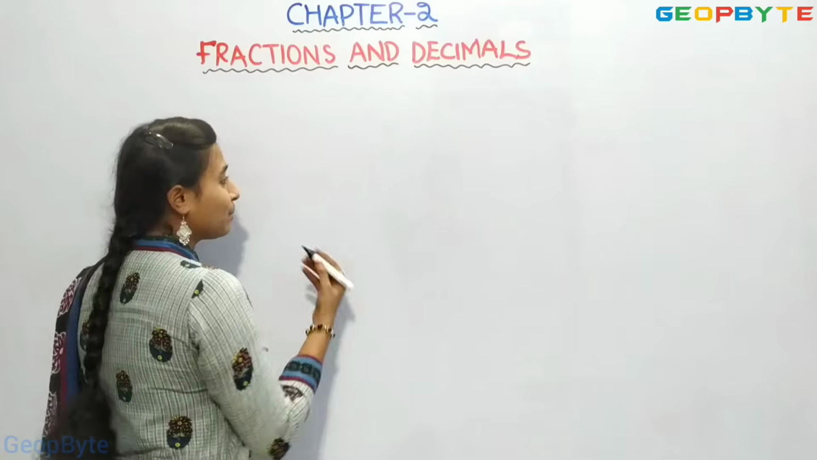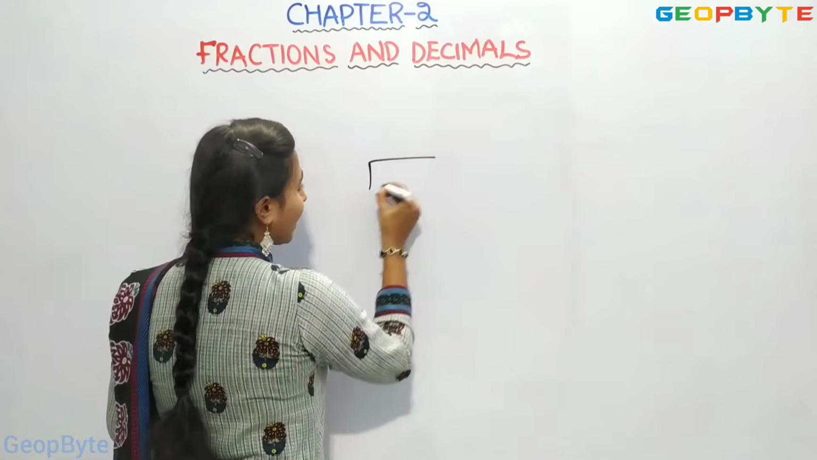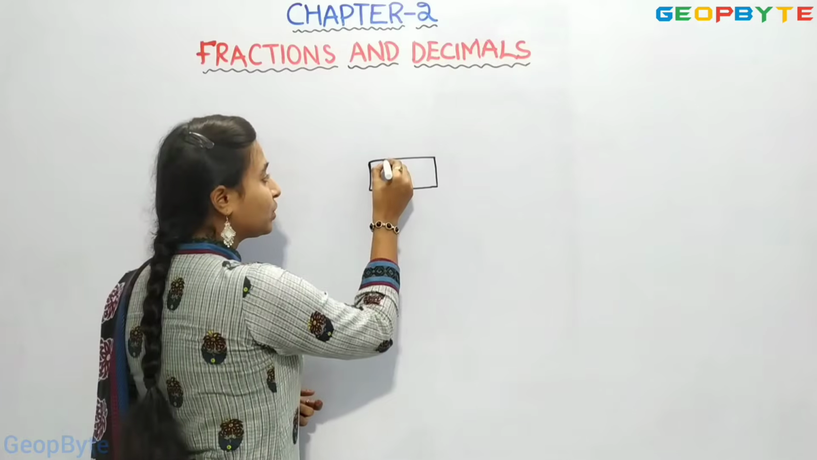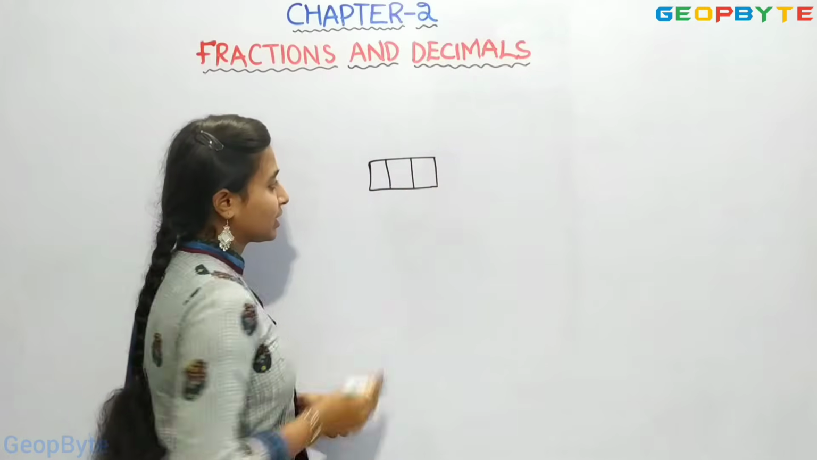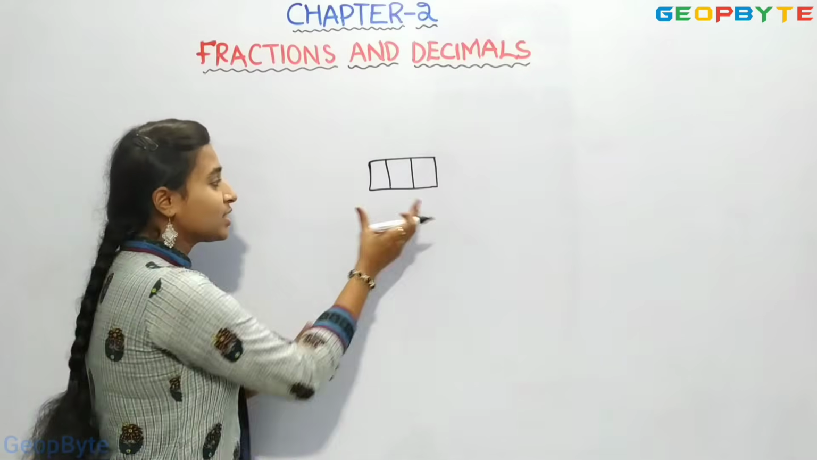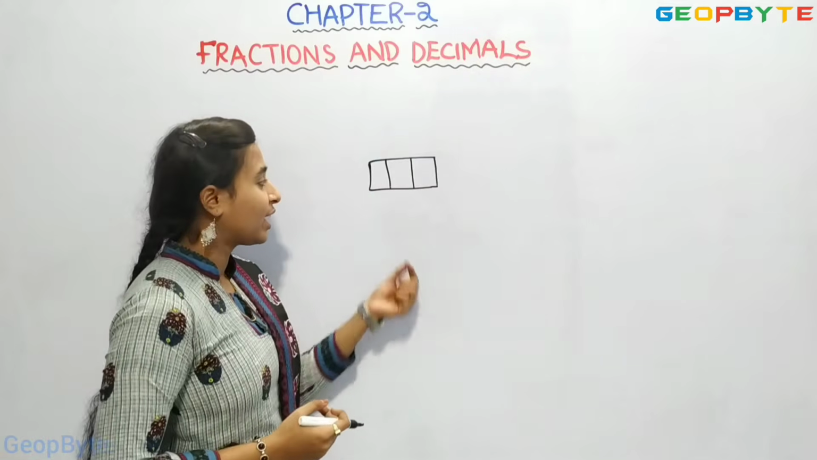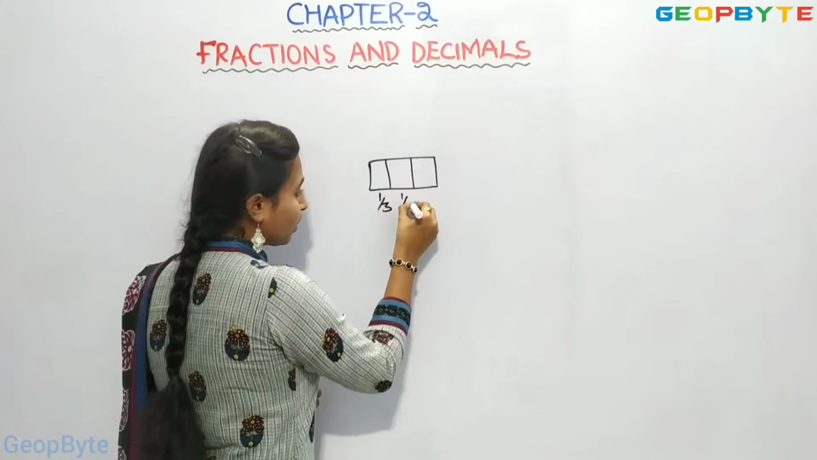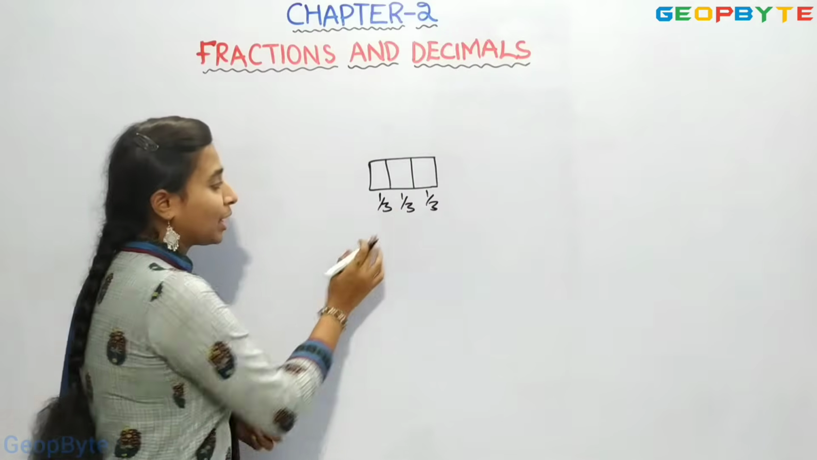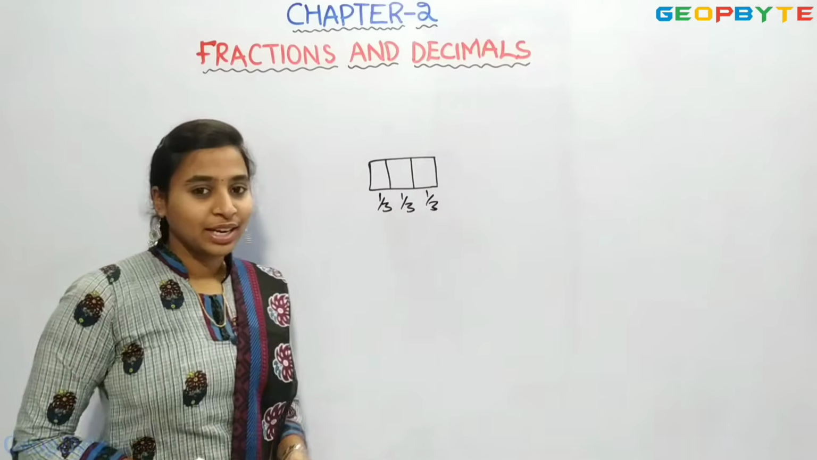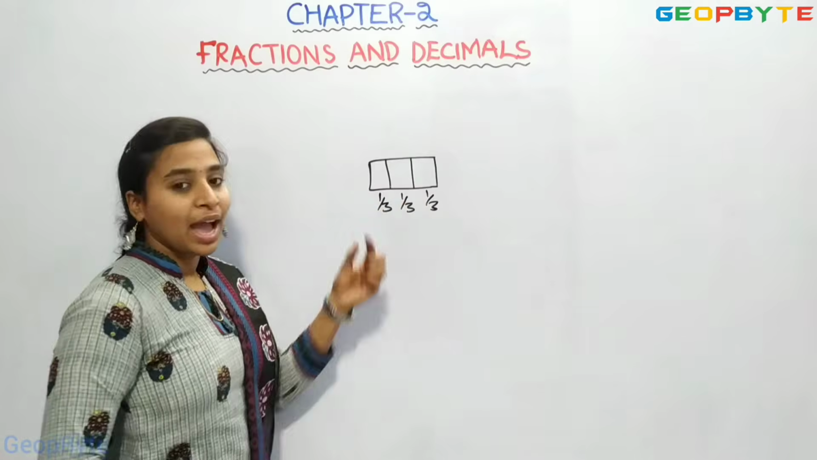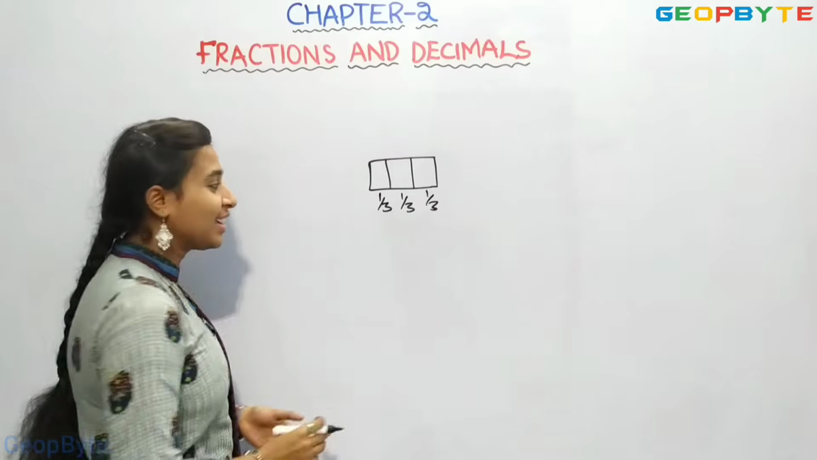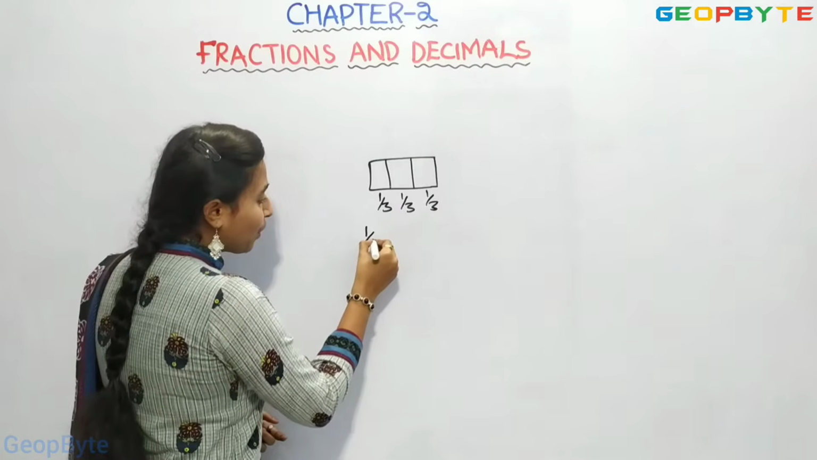Let us take an example. Let us take a rectangle. Now let us divide it into 3 equal parts. Now this is a whole thing and I divided it into parts. Now this is 1/3, 1/3 and 1/3. So in this whole thing I represented this part as a fraction. Right? So 1 upon 3.